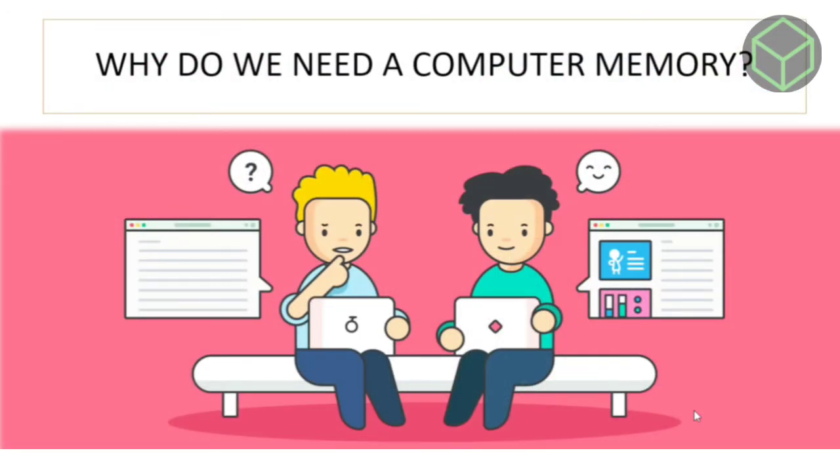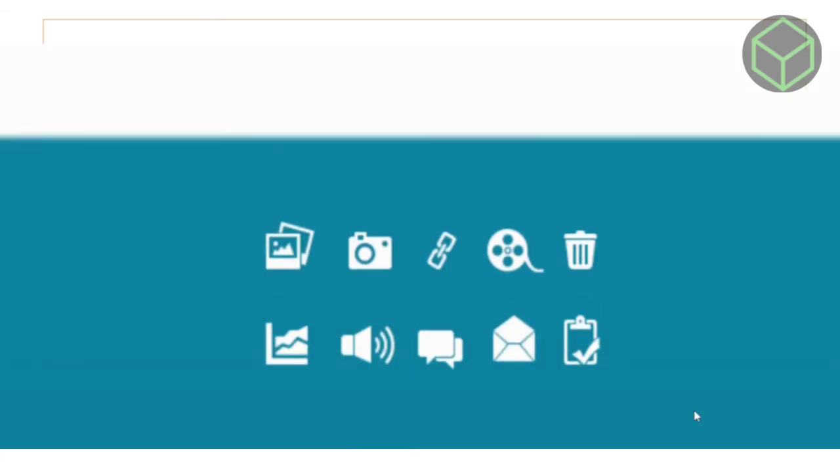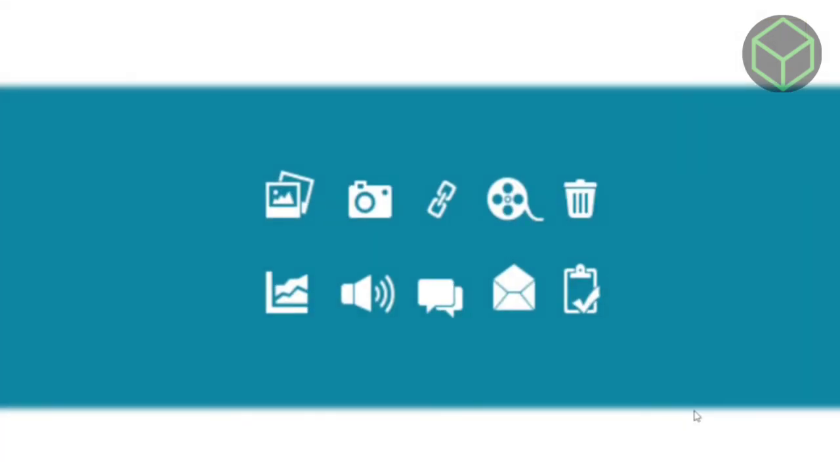Why do we need a computer memory? In the computer system, we need computer memory to store various types of data like text, image, video, audio, documents, etc. We can retrieve it when the data is required.